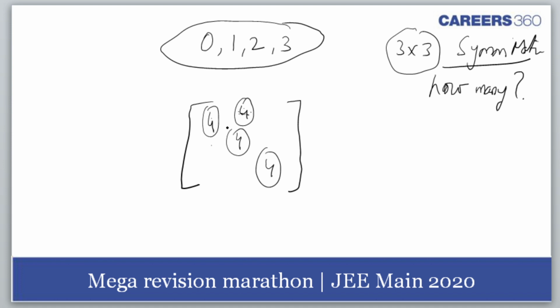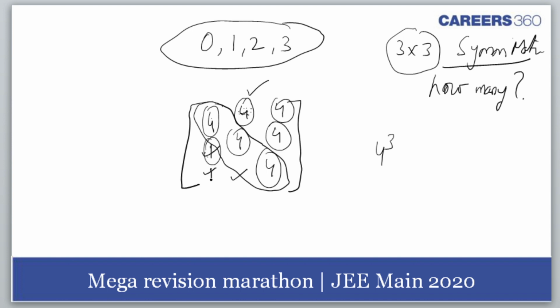Rekha Rustagi 18, Tanya 2 raised to power 9. Let's see. This is the diagonal scenario. That would be 4 cube. Diagonal elements can be any. Then this place can be filled by any of the 4 ways. This place has to be the same as whatever we fill here. This has to be a replica, a reflection of these. So this is one way only. So I get 4 cube more. Am I right, students? Giridhar 4 raised to power 6.